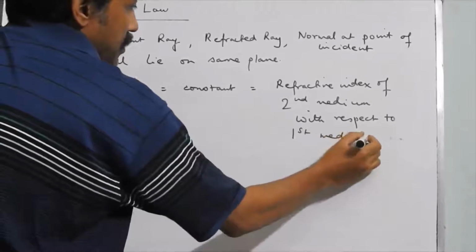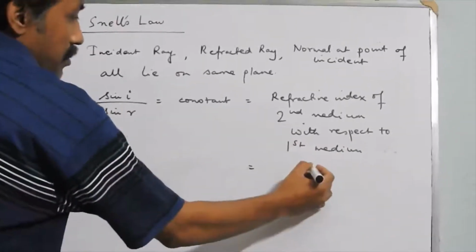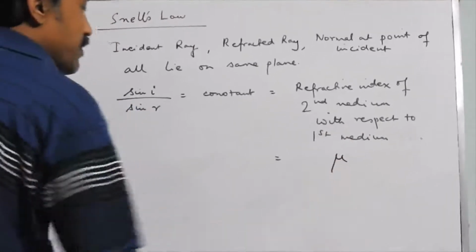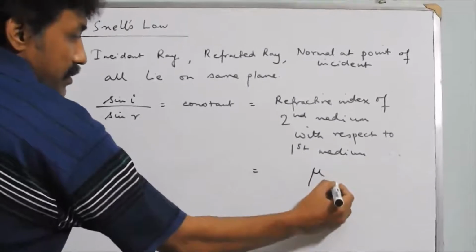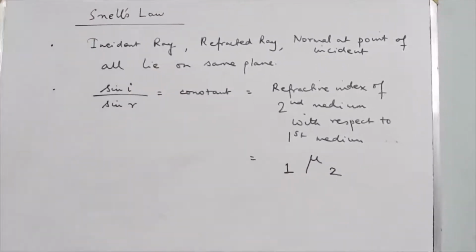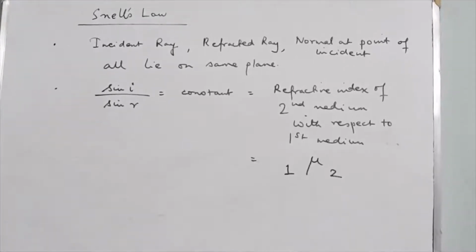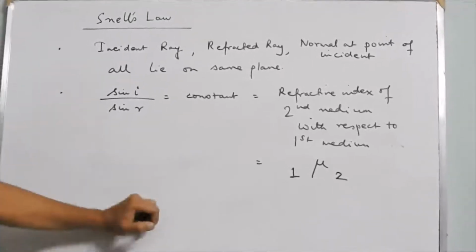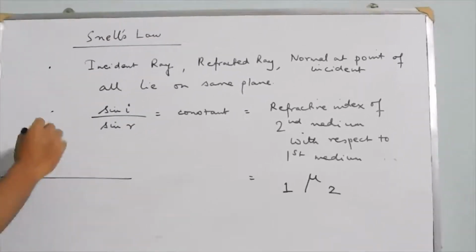We use the symbol mu to denote the refractive index, and we write it in this manner: 1 mu 2 means the refractive index of the second medium with respect to the first medium. So this is what we learned from Snell's law.